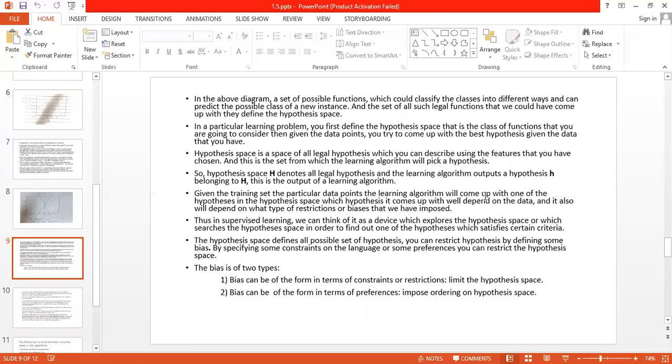Which hypothesis it comes up with will depend on the data, and it also will depend on the type of restrictions or biases that we have imposed.